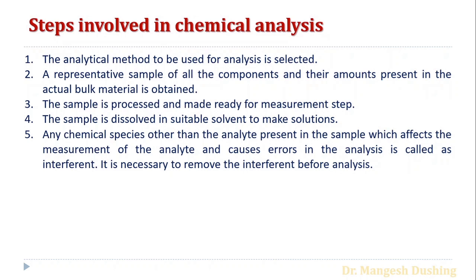Suppose some solid material is acting as an interferent when you make a solution, then you have to remove it. That is called purification of the sample. It's very simple. Whatever impurities are present in the sample that may interfere with the analysis are called interferents, so we have to remove these first.